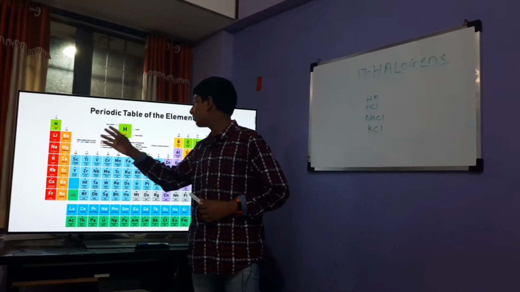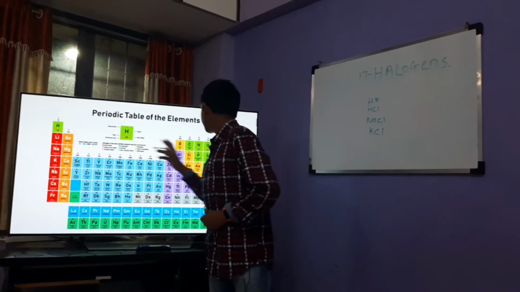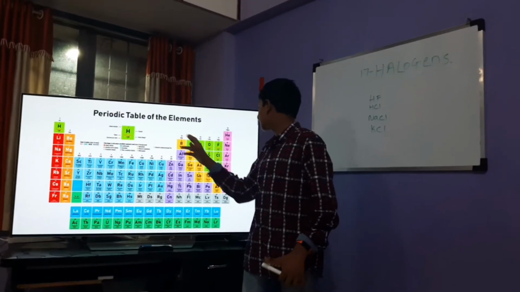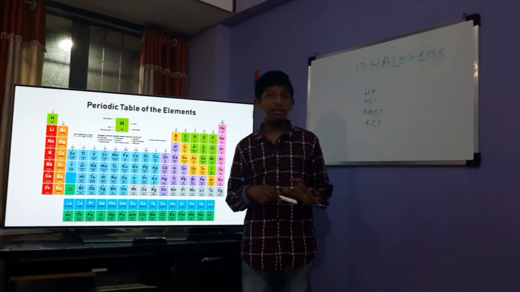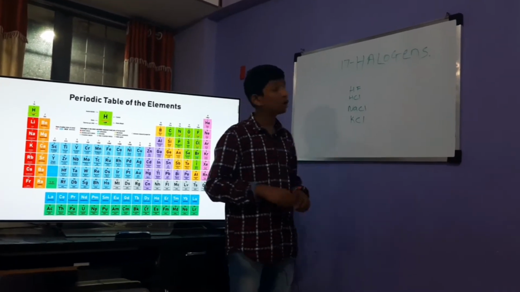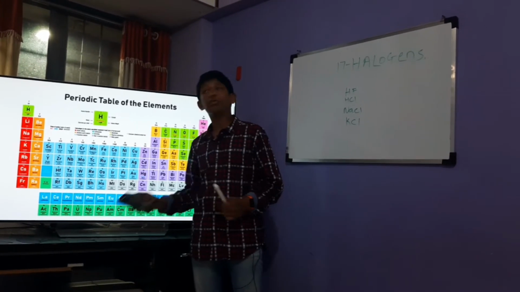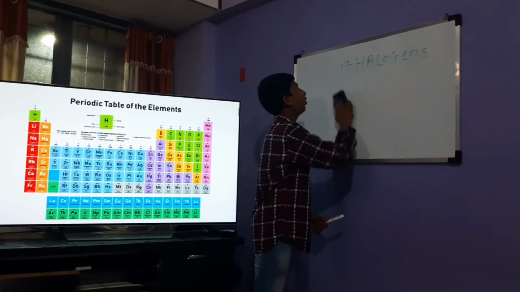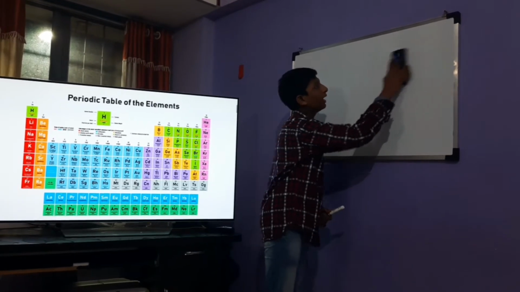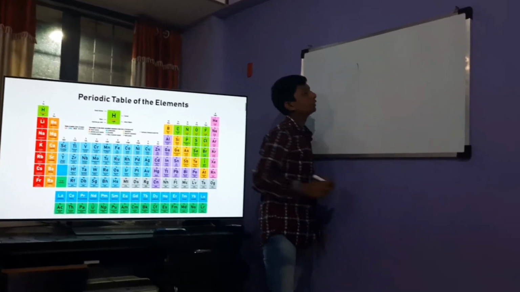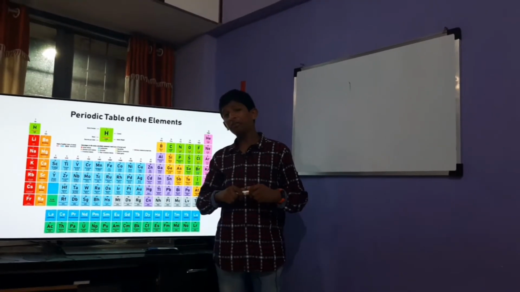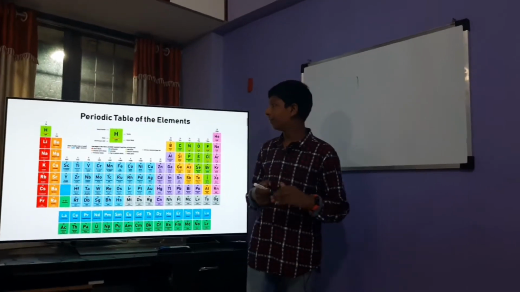Now, why do group 17 elements bond with group 1 only? This is the main question. Because the number of valence electrons is different, but the valency of them is the same, which is 1. Now we'll learn about valency in future.